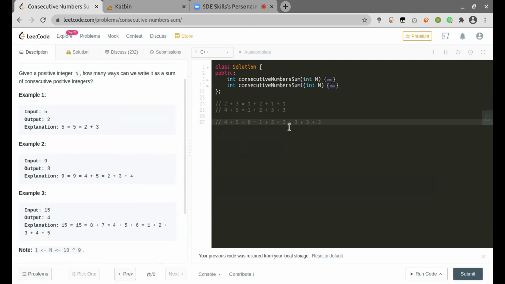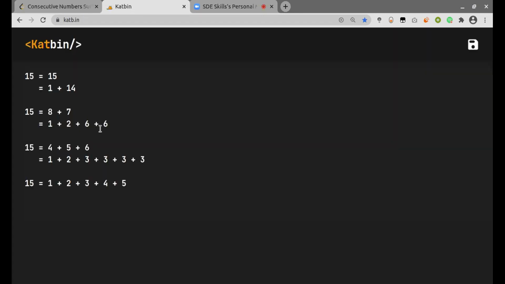So again, we can see the three numbers are consecutive positive integers starting from 1, and then we have some common factor which is being added to all three numbers. So this is how this problem breaks down. And if we look at this closely, since 4 plus 5 plus 6 was 15, I'll shift to this one. Here we can see.